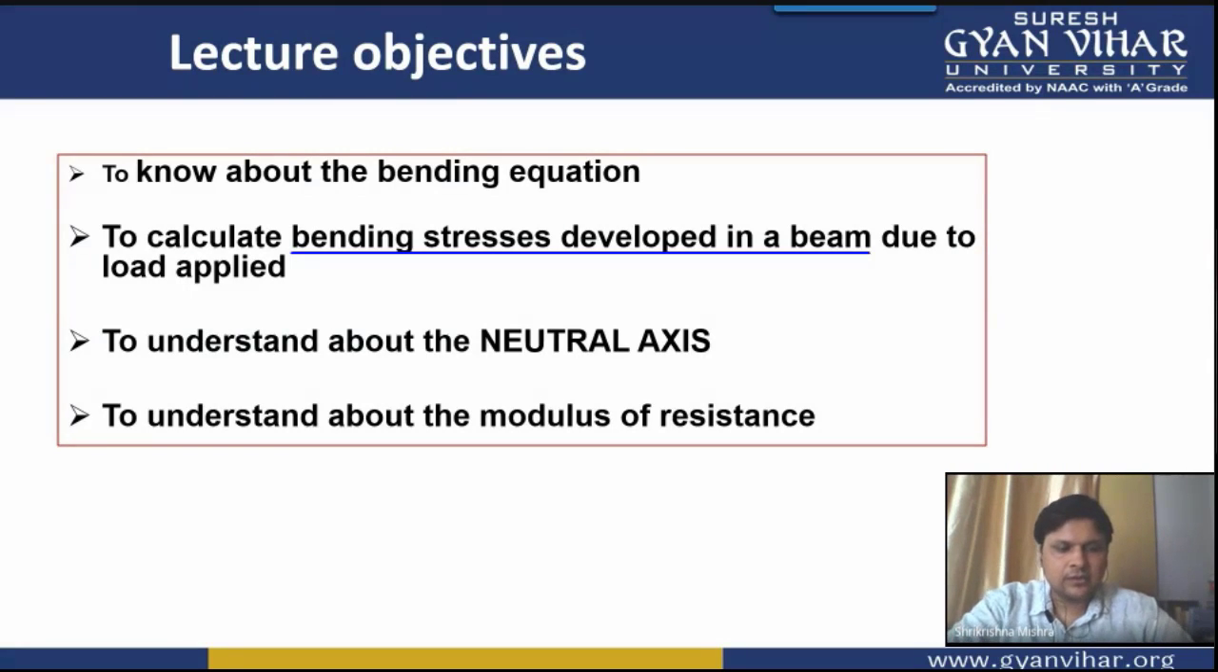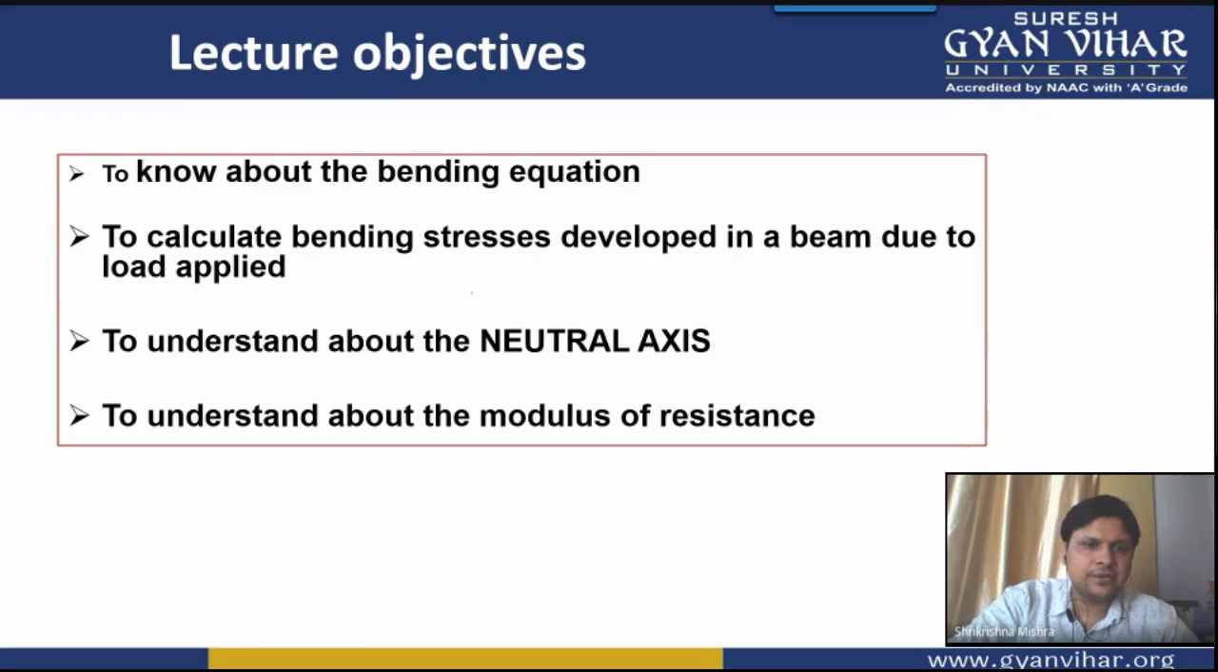Third, whenever we derive and use the bending equation, there is a term that comes up, which is the neutral axis. So the third objective is to understand what the neutral axis is and what its importance or significance is. The fourth is to understand the modulus of resistance. What is this modulus of resistance? We are going to see. So let's move into the discussion now.